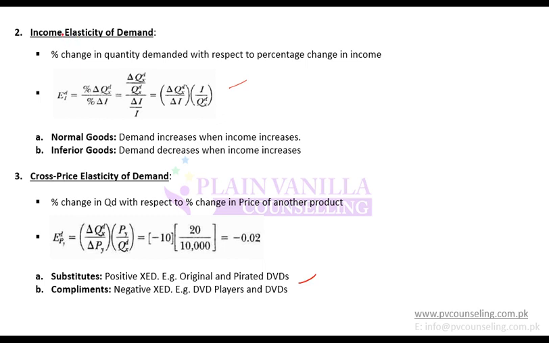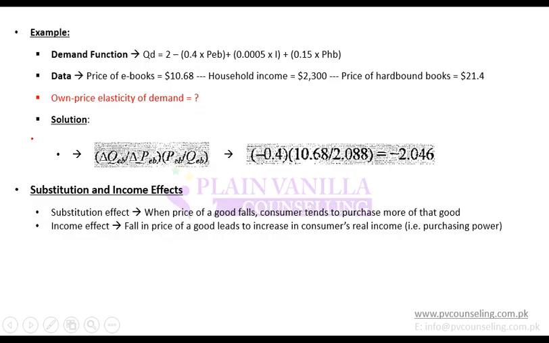Okay. So when we talk about income elasticity of demand, there are two types of goods: normal goods and inferior goods. Normal goods are those in which demand increases if income increases, and inferior goods are those in which demand decreases if income increases. Any problem so far up till here?